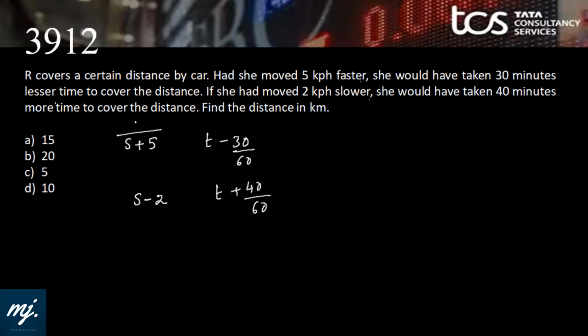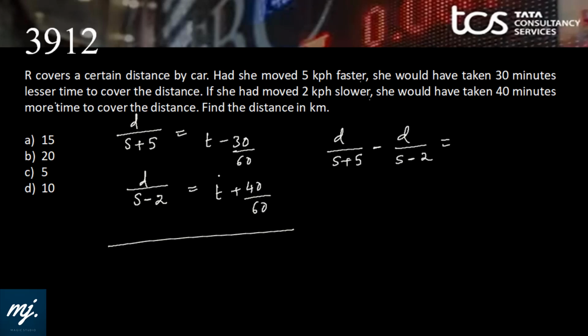We know this is speed, but this is time. Distance by speed. Again the same format. If we subtract it, we'll get d and s. Find the distance in kilometer. D upon s plus 5 minus d upon s minus 2 equals, if I subtract these two, I'll get negative 70 by 60, that is 7 by 6. Or let me put minus sign here, plus sign here. This will become automatically 7 by 6 positive.